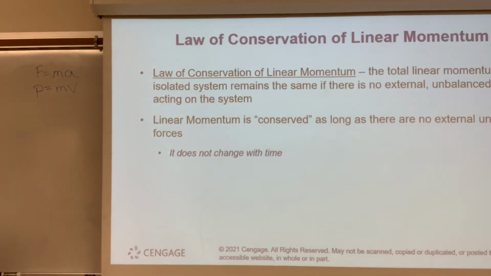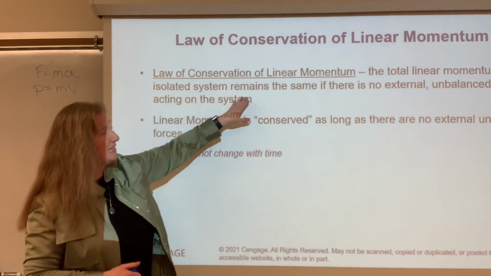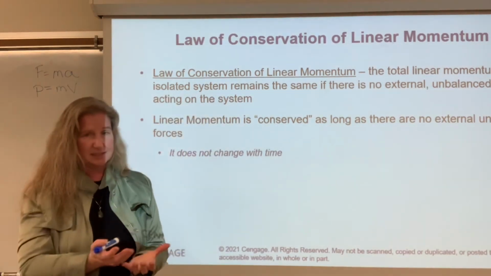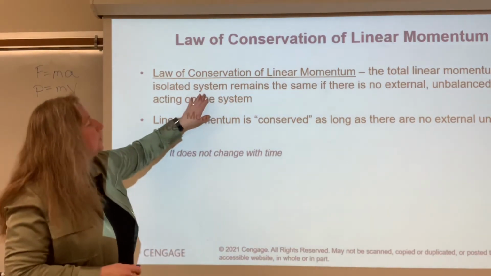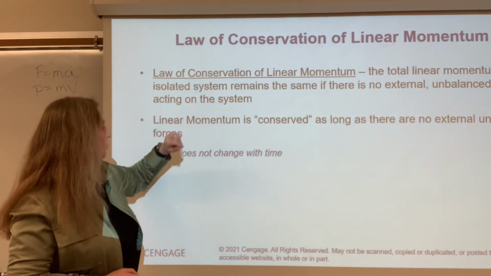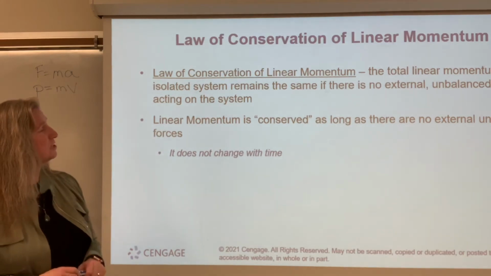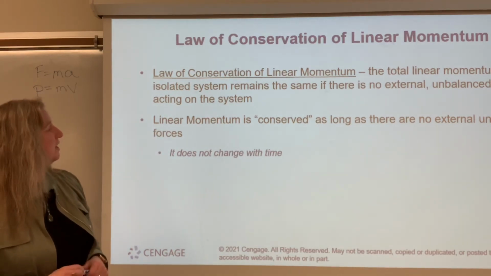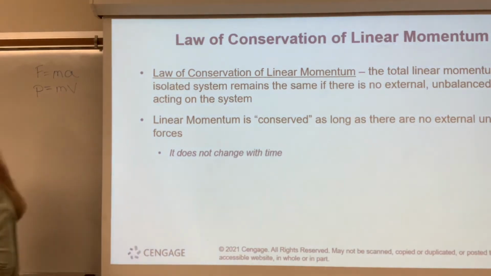So the law of conservation of momentum says it remains the same. Again, the idea of an isolated system, think of a kind of imaginary bubble, remains the same if there is no external unbalanced force acting on the system. Linear momentum is conserved as long as there are no external unbalanced forces. It does not change with time. It is not affected by time.